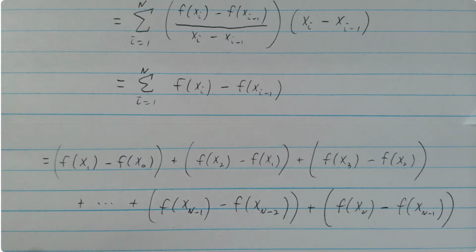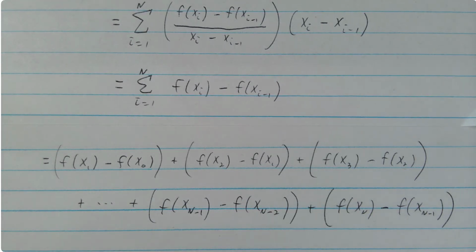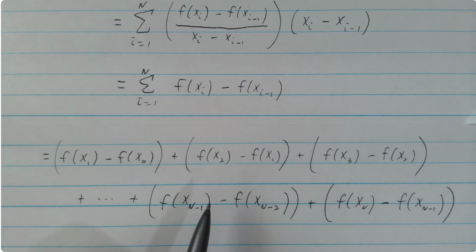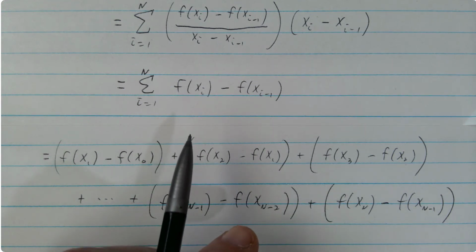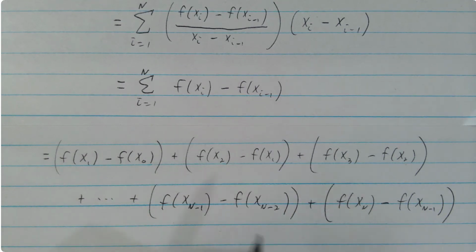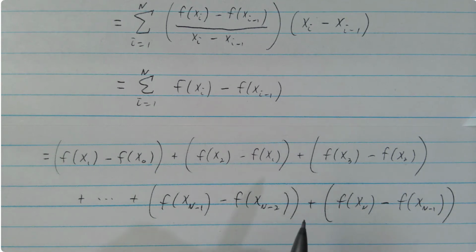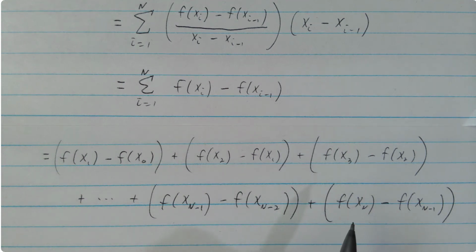So if I write out the terms of that sum, the first term, when i is 1, is f of x1 minus f of x0. And the next term will be f of x2 minus f of x1 when i is 2. And when i is 3, it'll be f of x3 minus f of x2, and so on until you get towards the end, f of x(n-1) minus f of x(n-2), and then plus, when i is n, the last term is f of xn minus f of x(n-1).